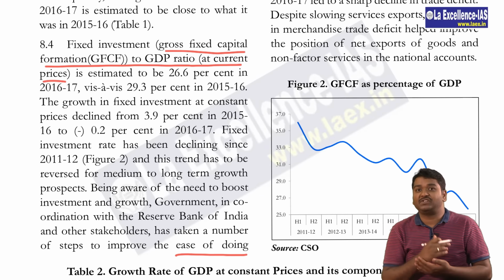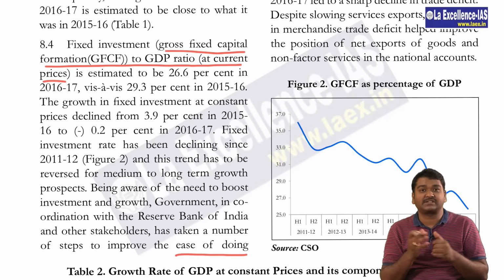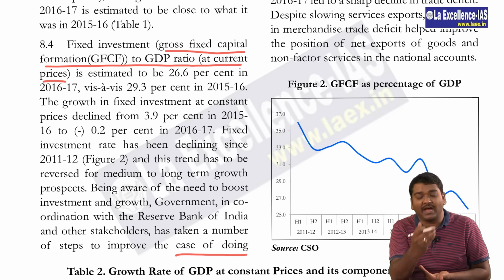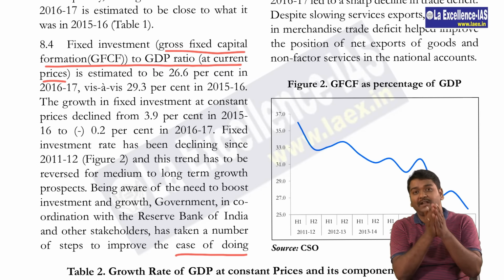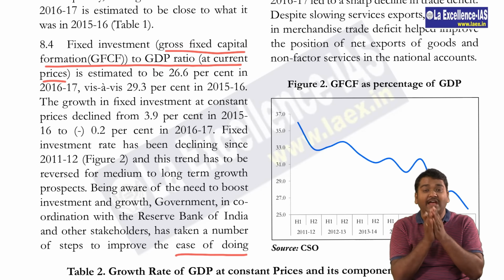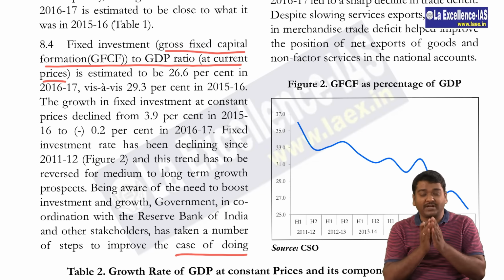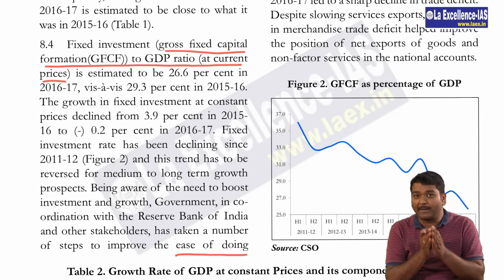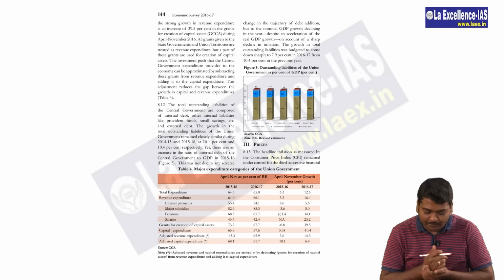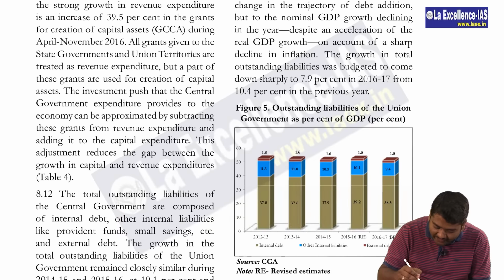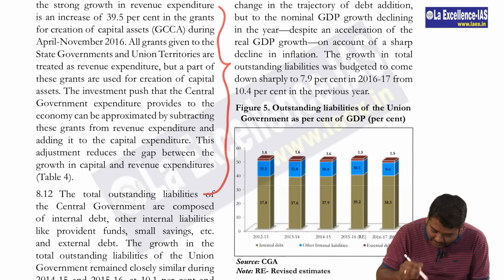When we combine these two, it is easy for us to understand how much expenditure has actually happened. So UPSC may ask you, actual capital expenditure of the country can be calculated by considering which of the following. At that point of time, you have to write about this particular thing. I'll show you where exactly this expenditure is given. In page 144, the first paragraph itself actually talks about this.